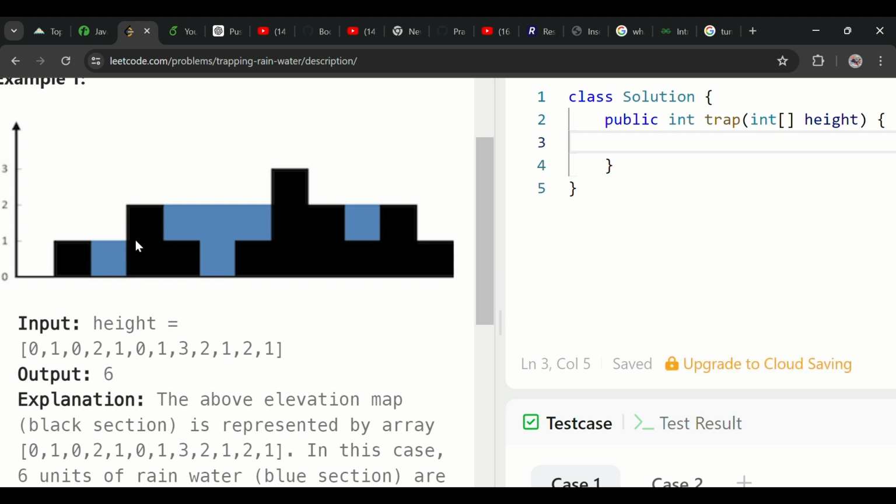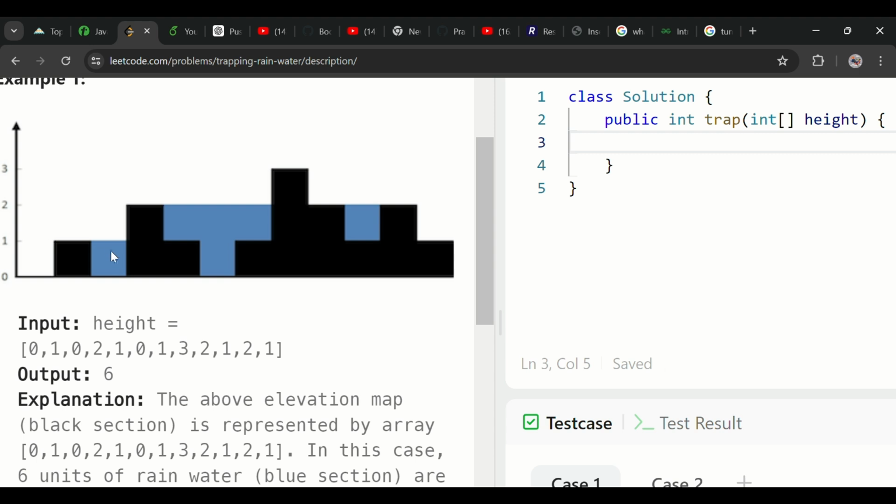Same here, if I know the left and right block, if the left block and the right block are greater than its own level, what's this level? 0. So 1 is greater than 0 and 2 is greater than 0. So in this area, water can be trapped.